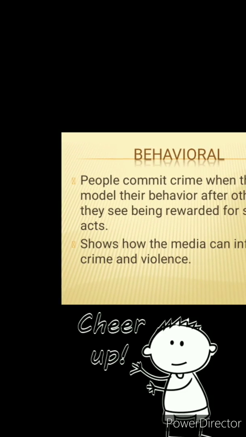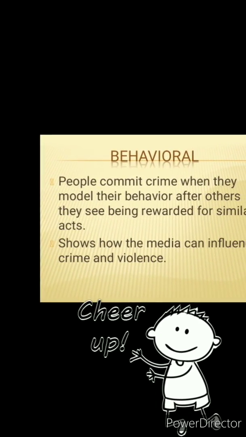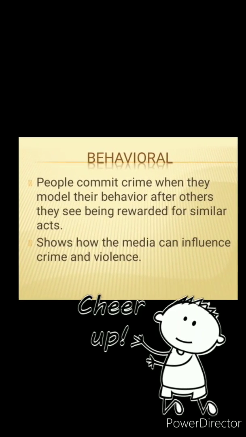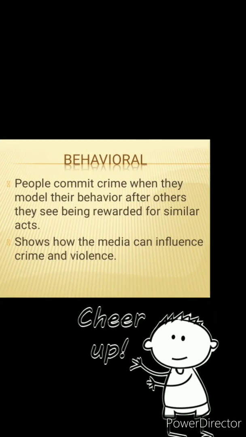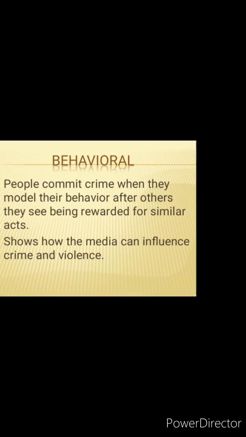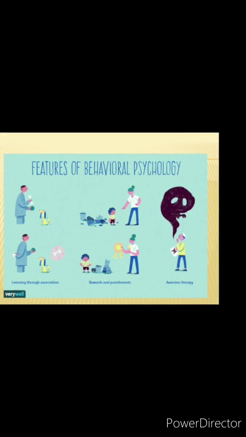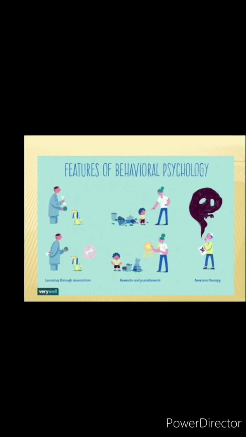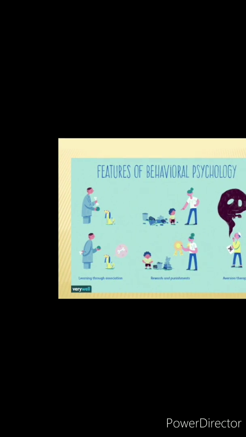Behavioral. The major premise of the theory is that people commit crime when they model their behavior after others they see being rewarded for similar acts. Behavior is reinforced by rewards and extinguished by punishment. The strengths of the theory are that it explains the role of significant others in the crime process. It shows how the media can influence crime and violence. The research focuses of the theory are the media and violence, as well as the effects of child abuse.